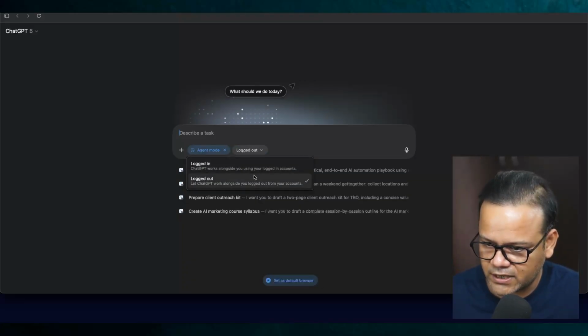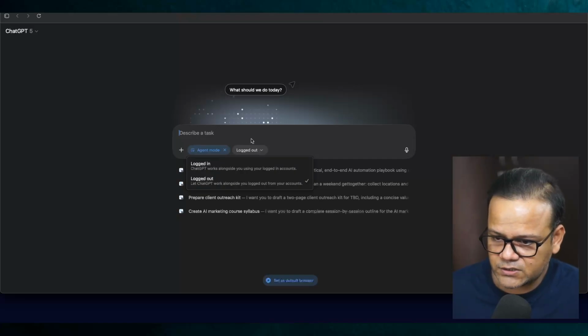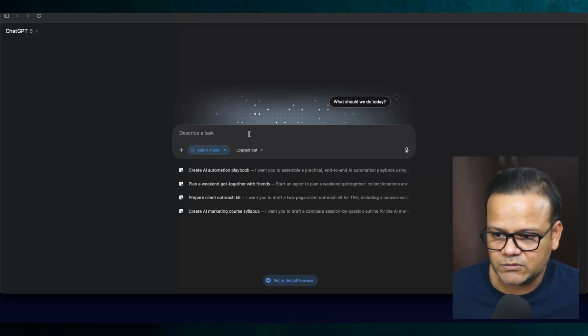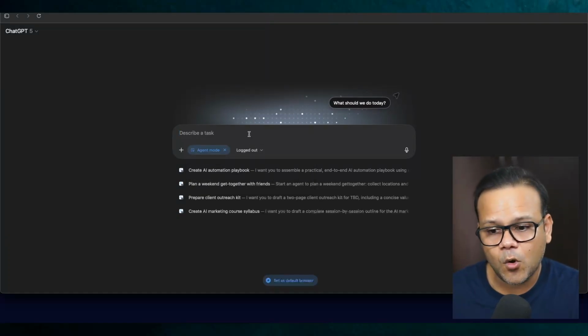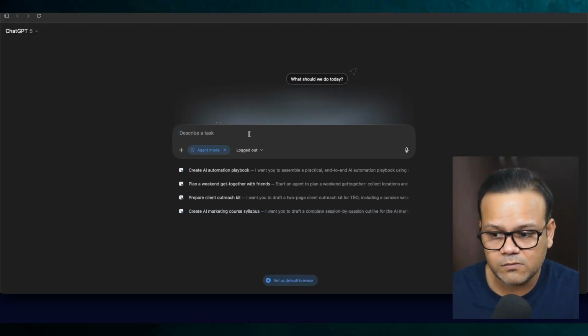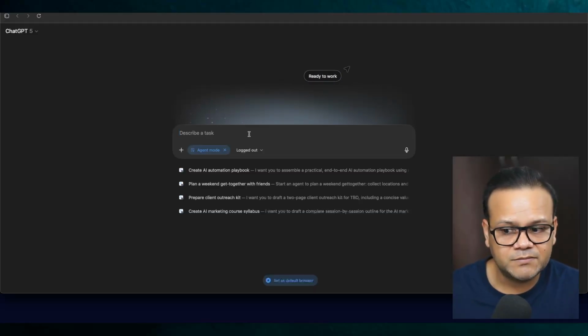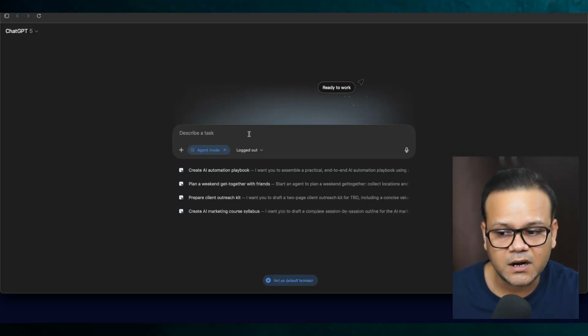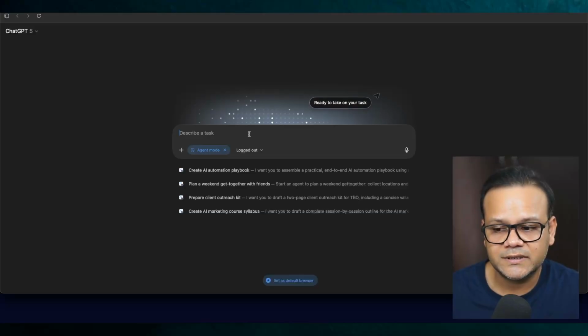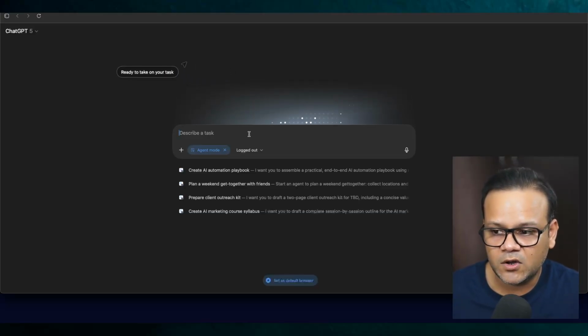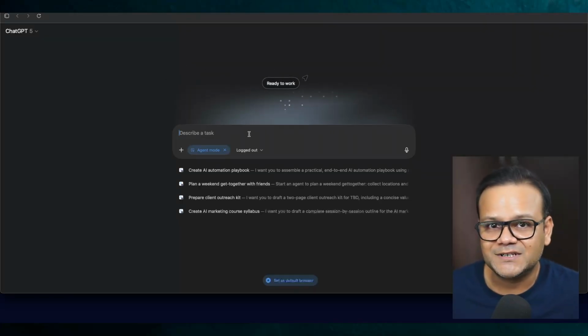One is logged out and logged in. Logged out is, for example, if I'm on Amazon, if I'm searching for something within Amazon, it can go search things for you, I hope, but it cannot make the purchases, or add it to your personal cart. If you are using the logged in version, then I think it can add stuff to your cart as well. For this demo, I'm just keeping it at logged out because, like I said, I do not trust AI with all my personal information just yet.